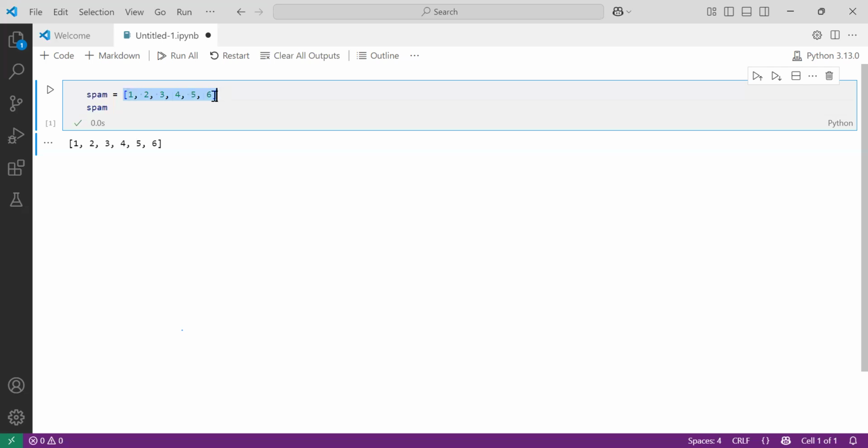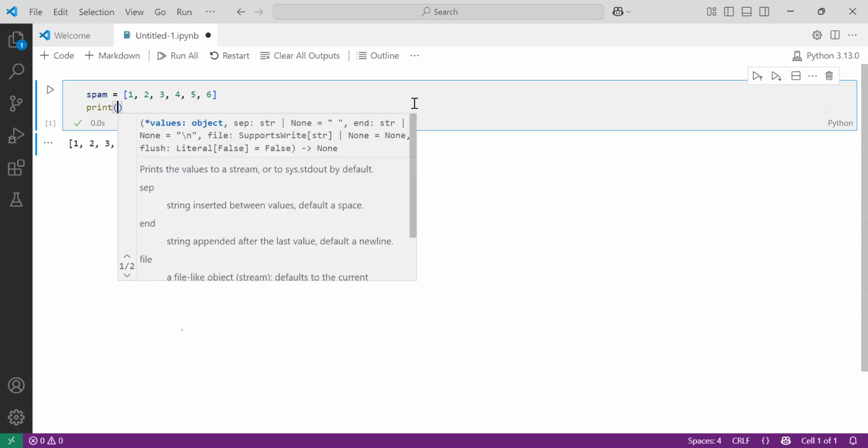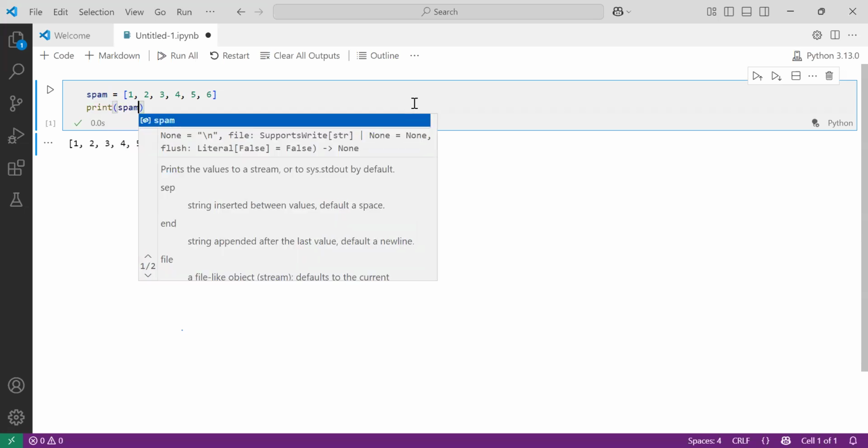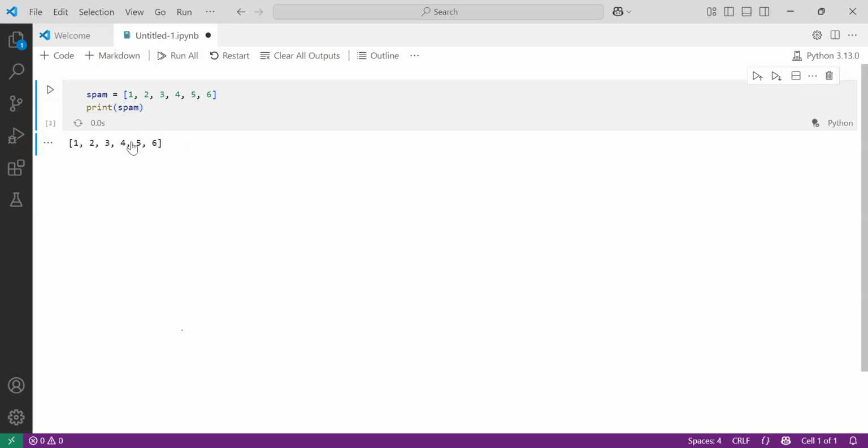That whole collection of elements is considered as one value for this particular spam variable. And now you are returning the spam that way. One more, you can even print it, and again, you will get the same result. So this is the way to fetch the data from the list. I hope this is clear with you all.